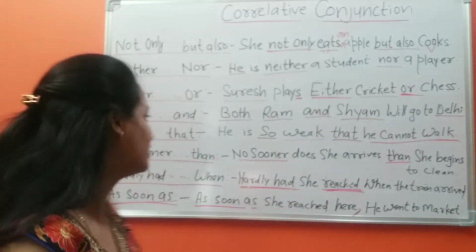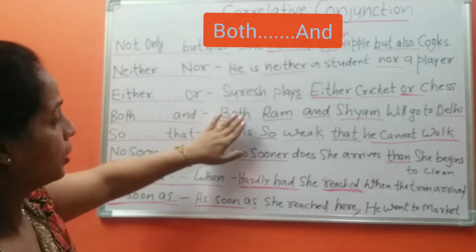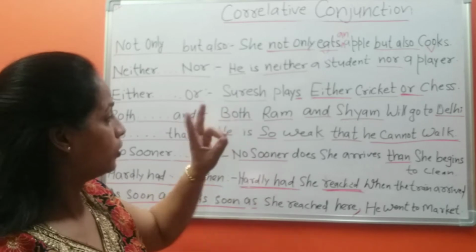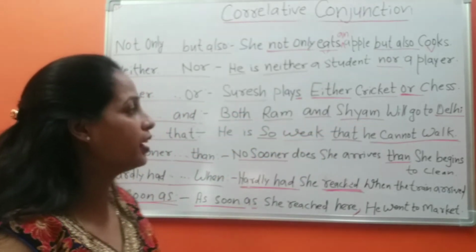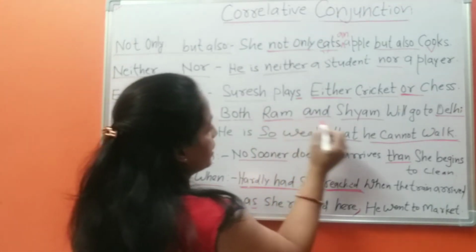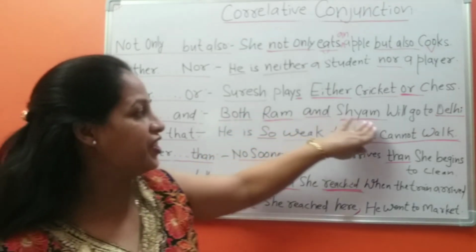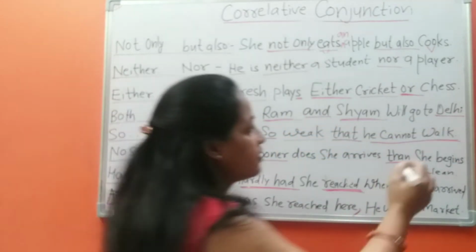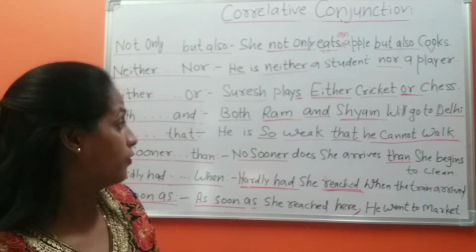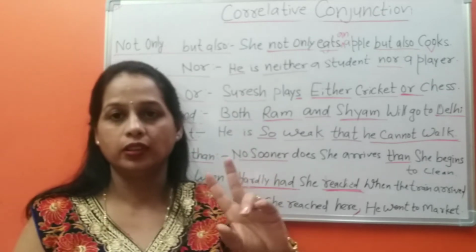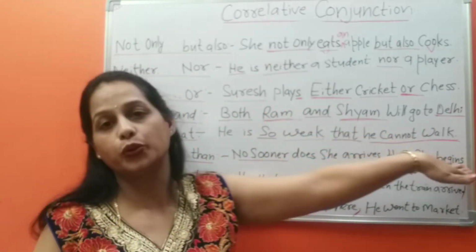Let's move on to others. The fourth one is both and. For two things we use the word both, Ram and Shyam. Here we have different subjects. Both Ram and Shyam will go to Delhi, and Delhi is the common place for both persons. So here we use both. They will go in the future. Ram and Shyam will go to Delhi.